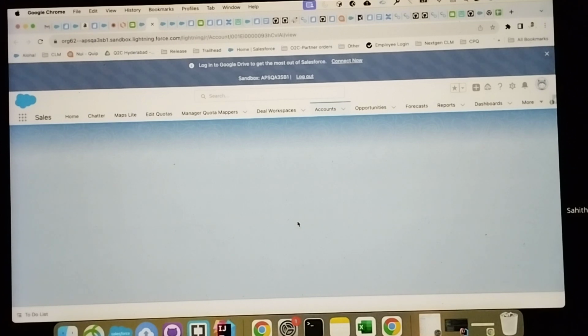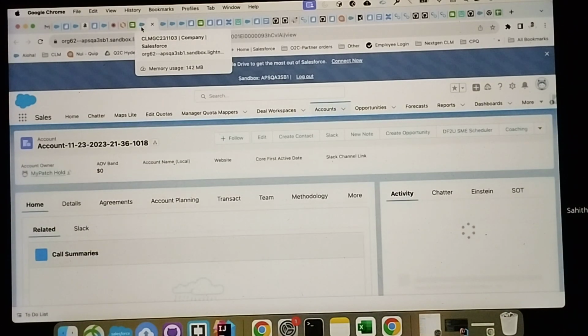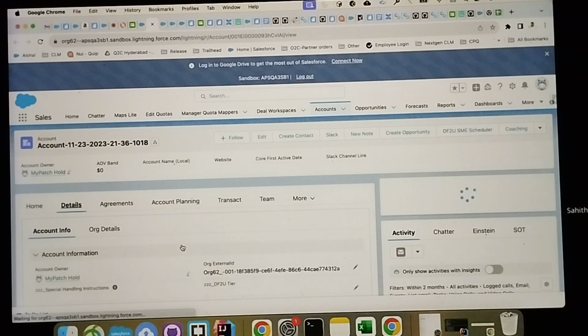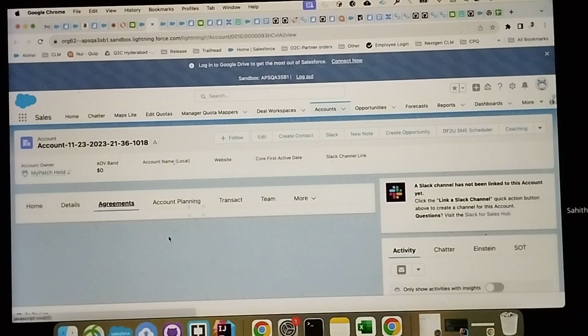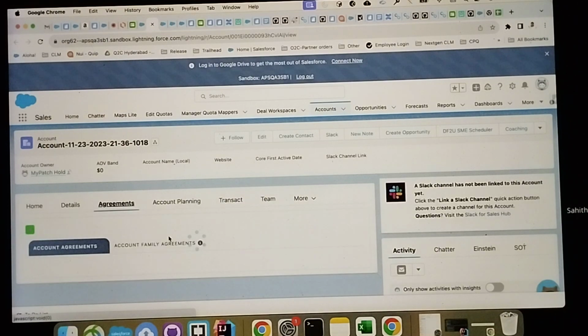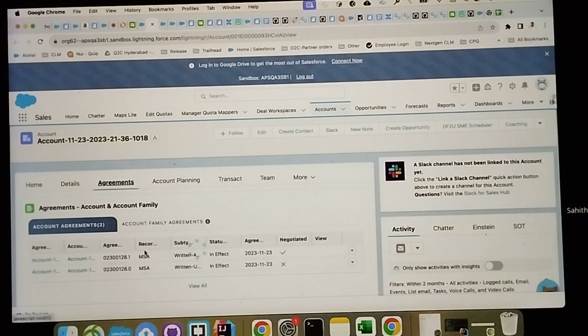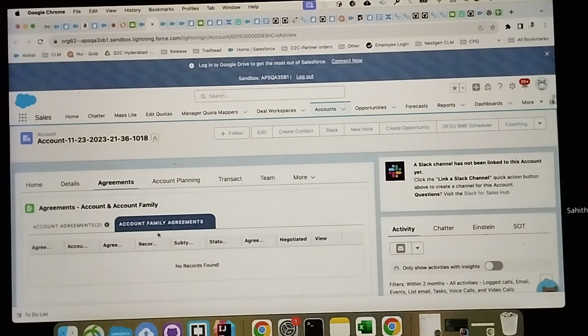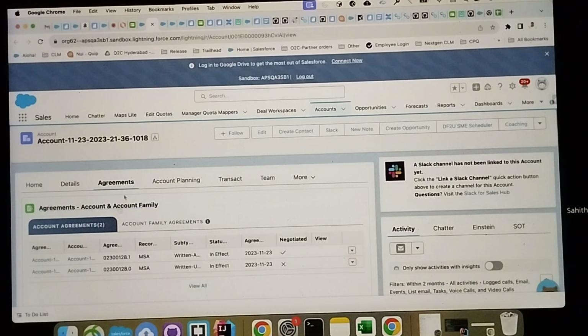Please bear with me. Today I see the org is very slow from the morning. This is the older functionality, like what I'm talking about, right? The LAMA manual work, where the account agreements and the account family agreements are linked. Everything will be shown here. This is the older functionality.